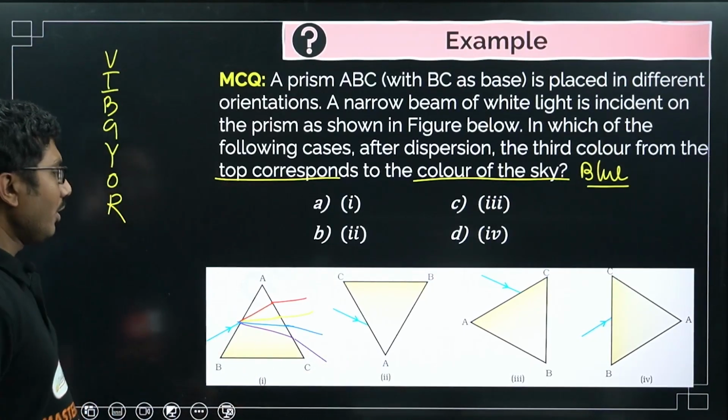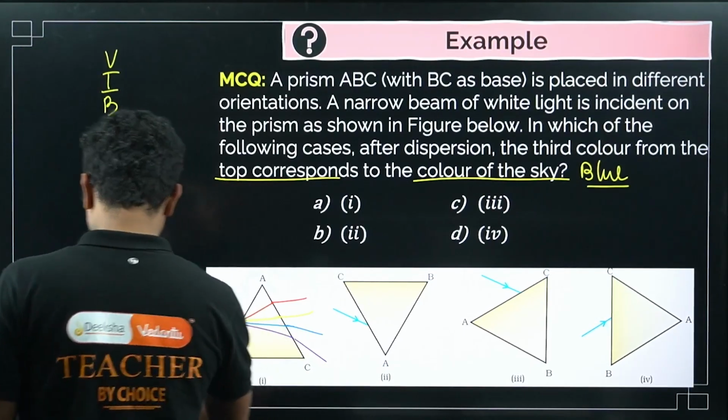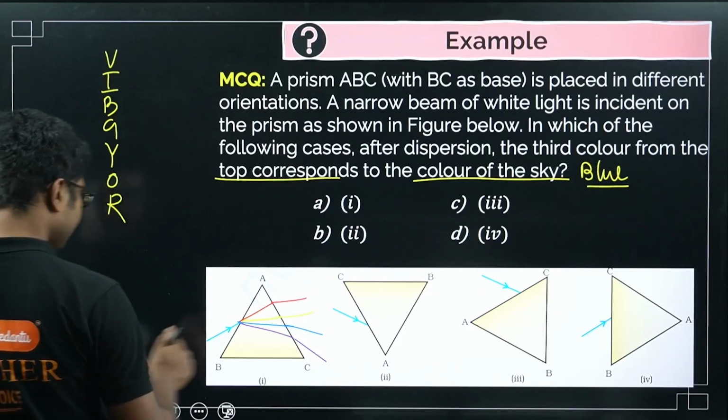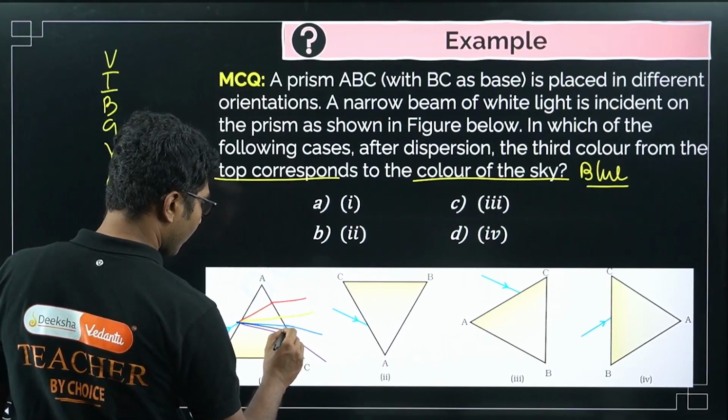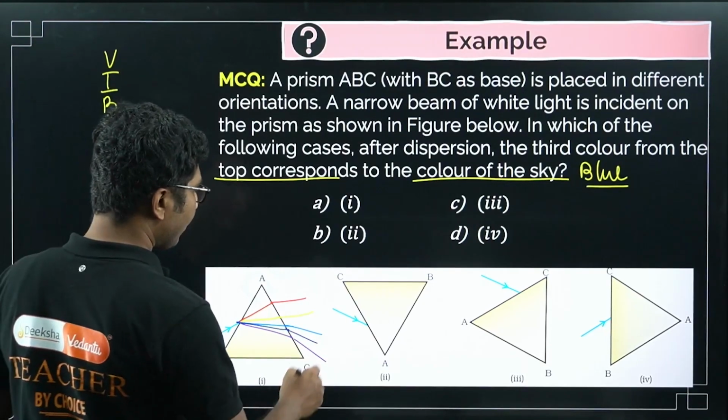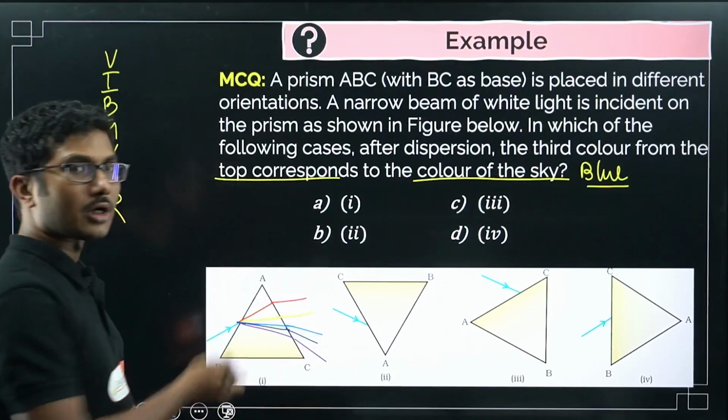And indigo is in between. So you see that this is third color from the bottom.